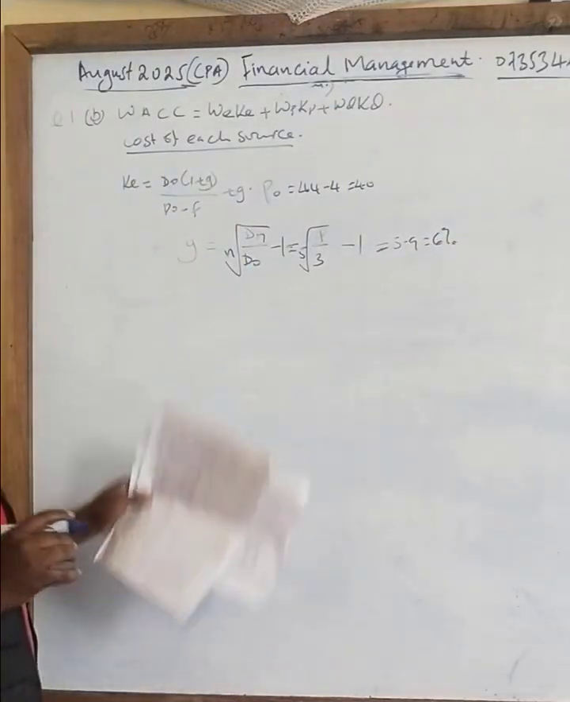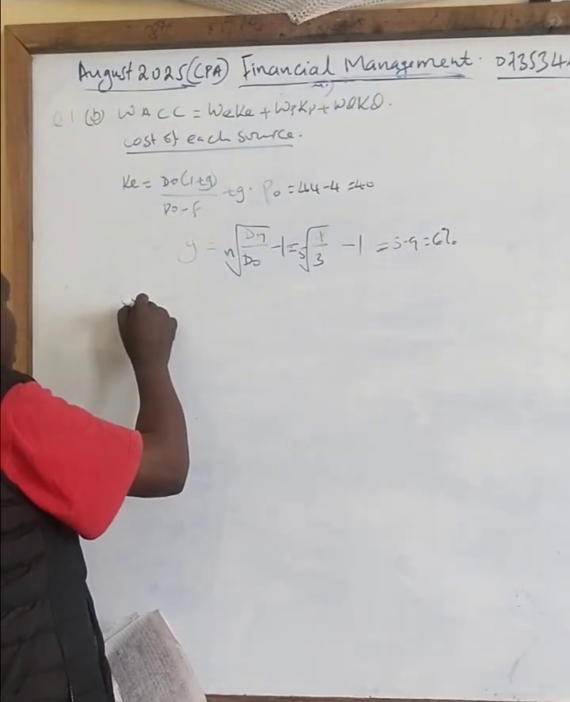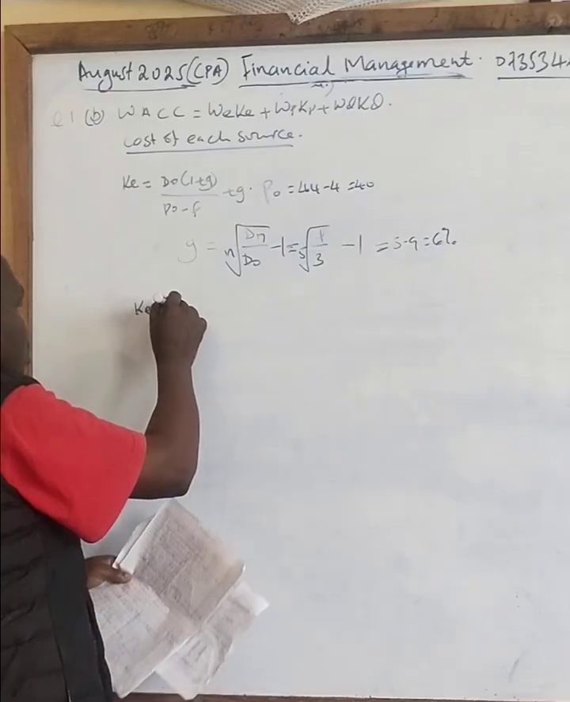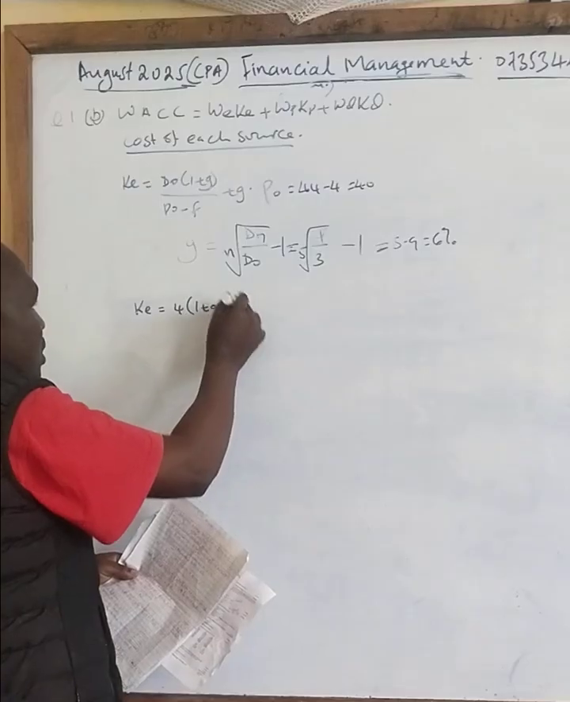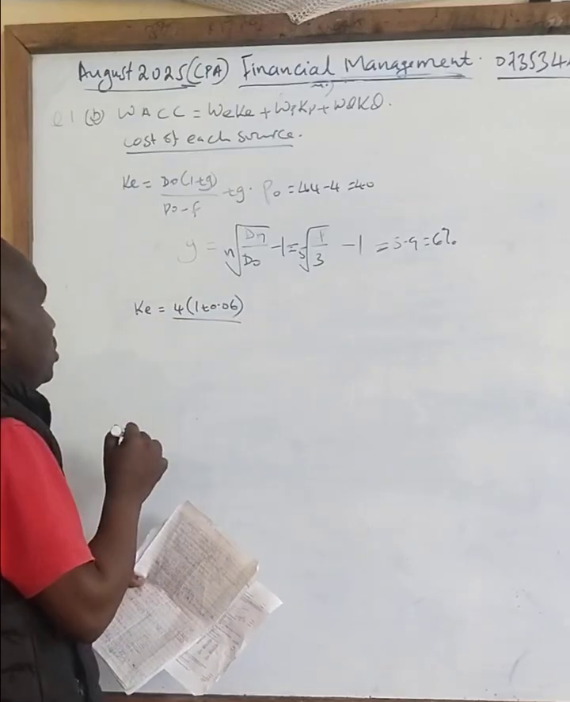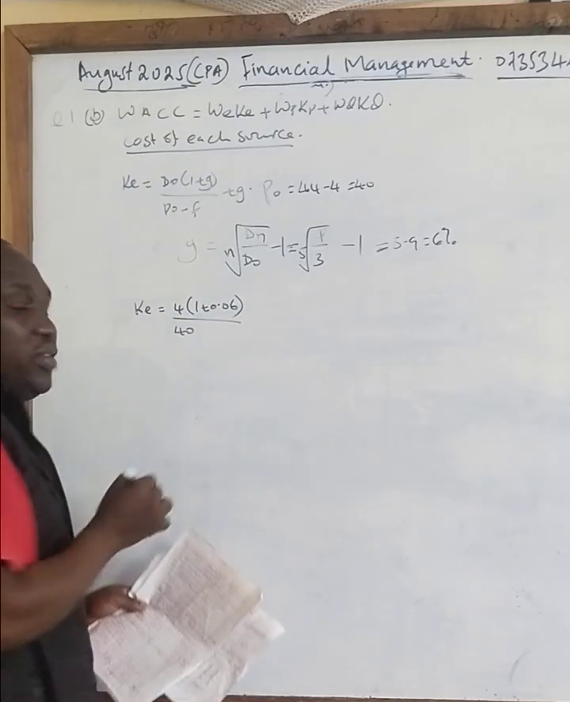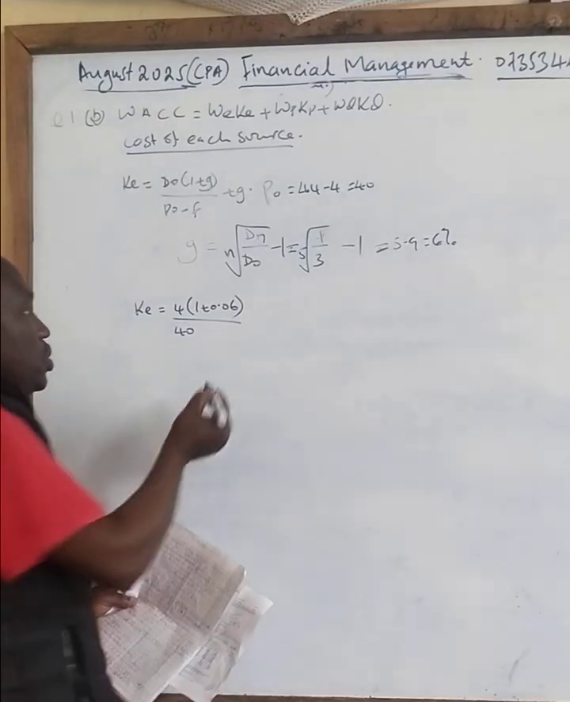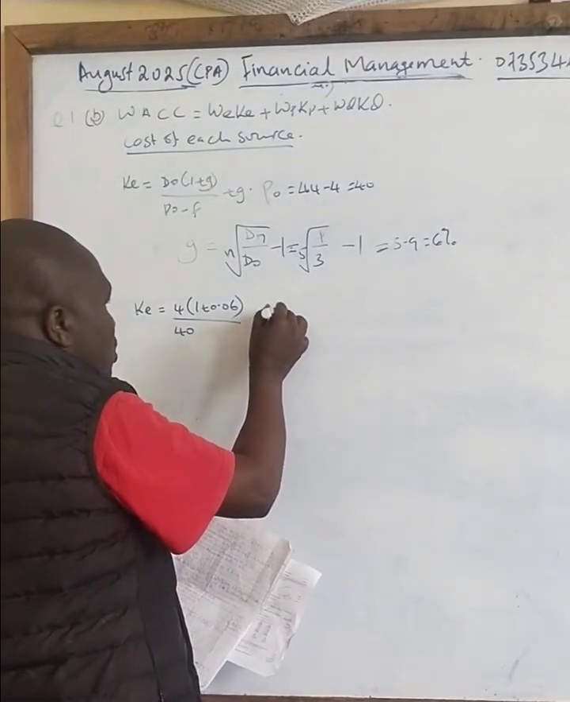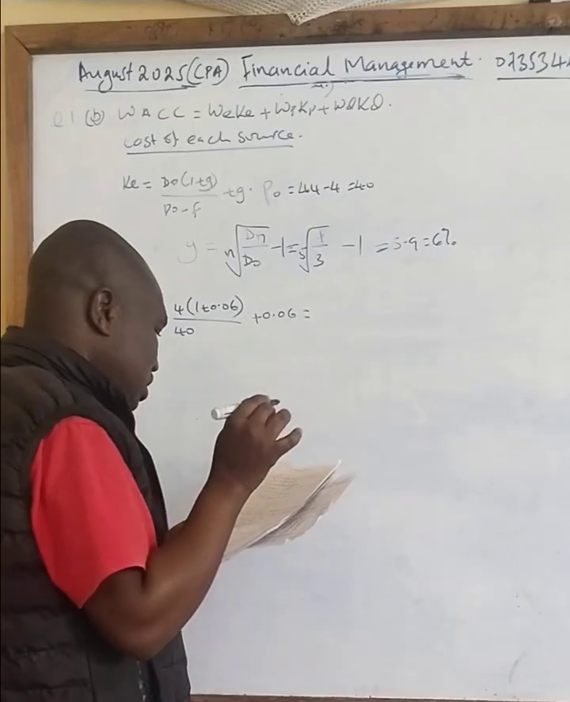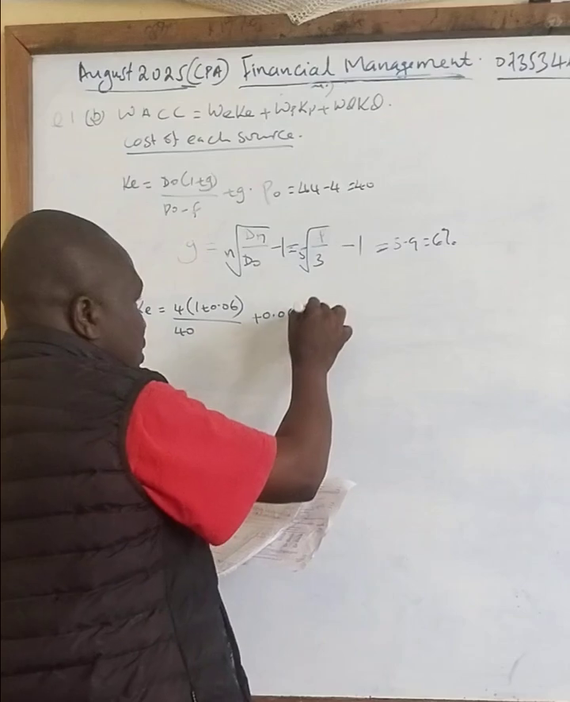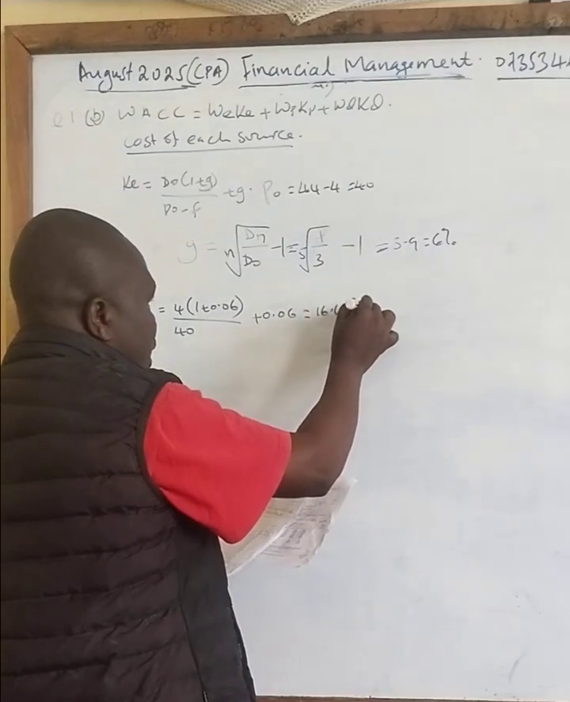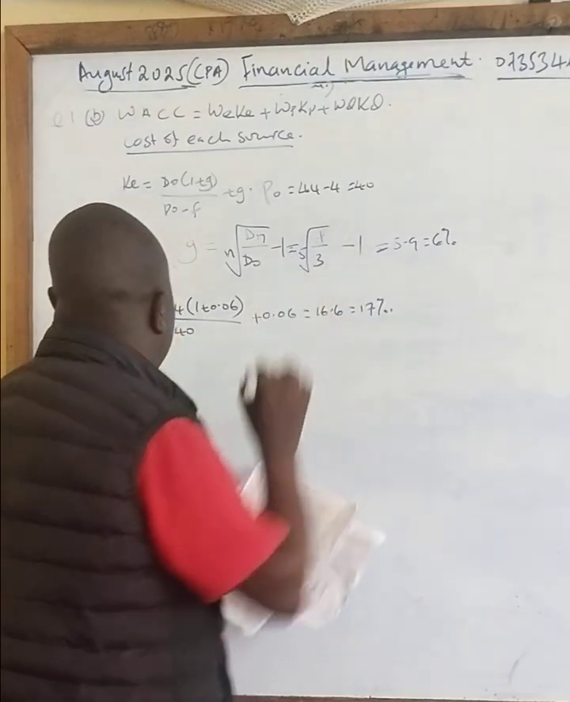So because you have now everything, substitute in your formula now. KE is now D, which is 4 into 1 plus 0.06, then you divide by market value. We have now 40. Do we have any flotation, class? No, so we don't have any flotation. Then plus 0.06. So when you work that out, class, the answer you get is cost of equity is 16.6, which I can make to be 17%.